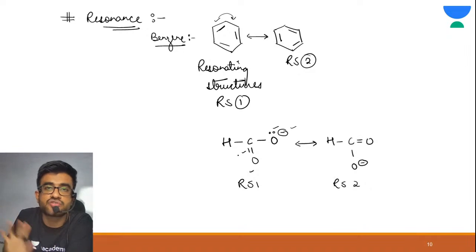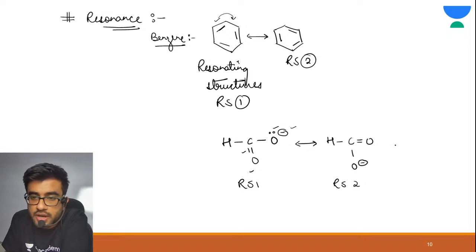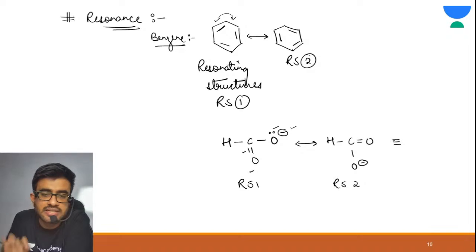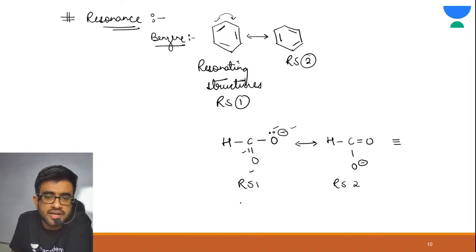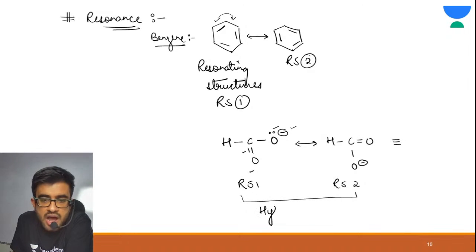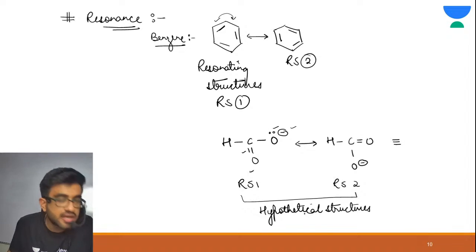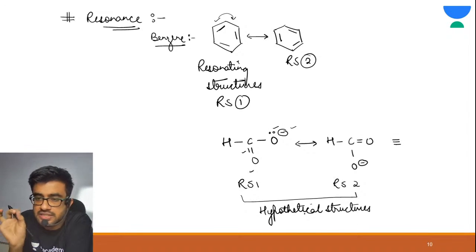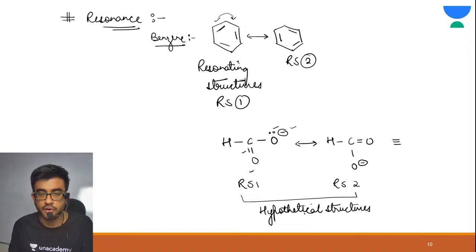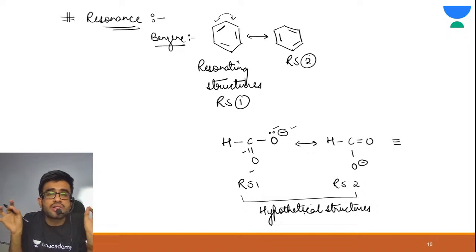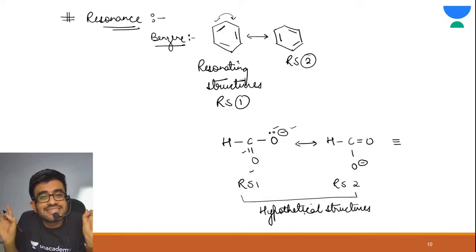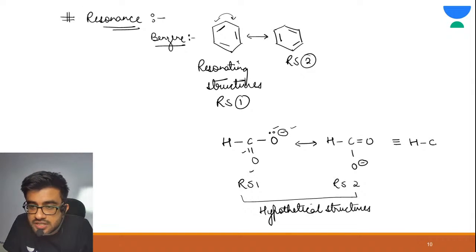Now just look here. We need to write a resonance hybrid. Resonating structures are hypothetical structures. These two structures are hypothetical structures. What is the real structure? The real structure is the resonance hybrid. Now please see carefully, how do we write the resonance hybrid? First, just write down all the sigma bonds: H, C, oxygen, all the sigma bonds.